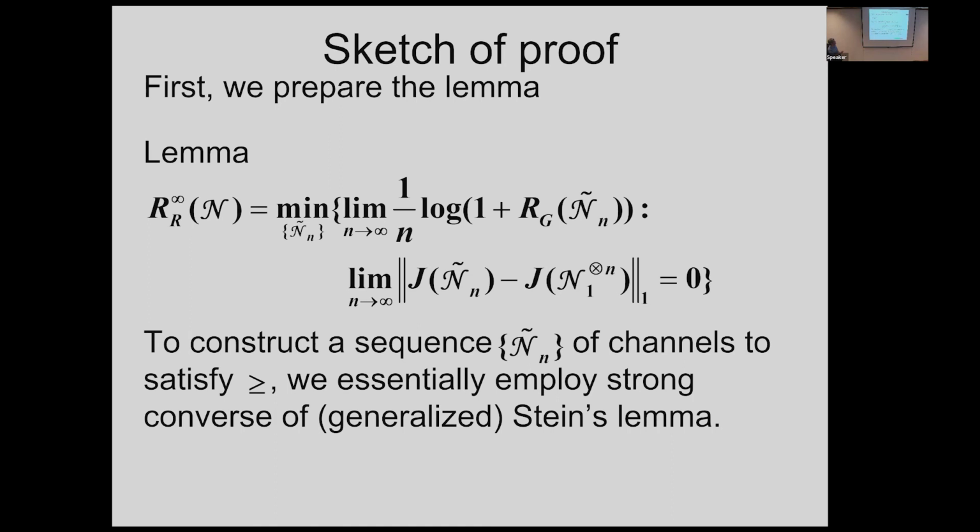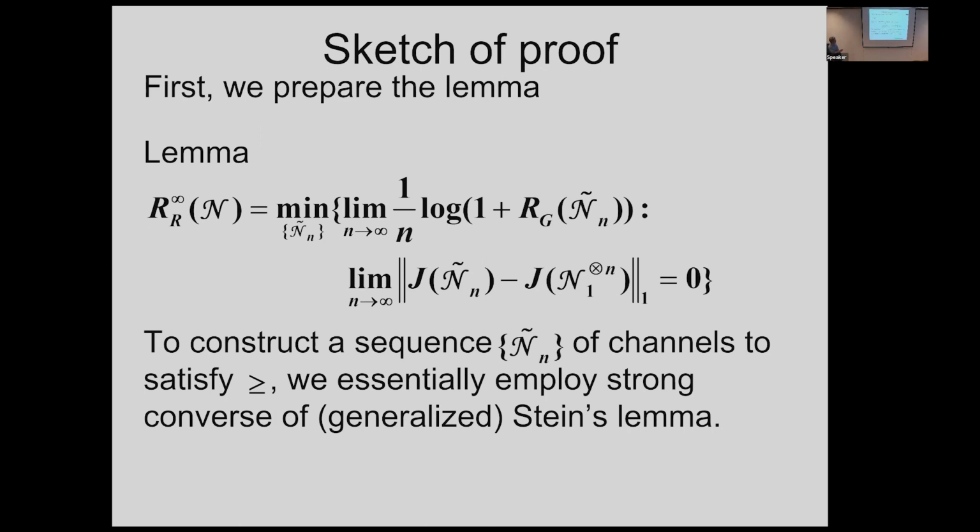Sometimes this one is called logarithmic robustness. So we take 1 over n. Then we can define another quantity equal to that relative entropy, the asymptotic relative entropy. So this is the lemma. This lemma is the most difficult, very difficult. In order to prove this, essentially we need to employ the strong converse part of Stein's lemma. So then this is quite difficult.